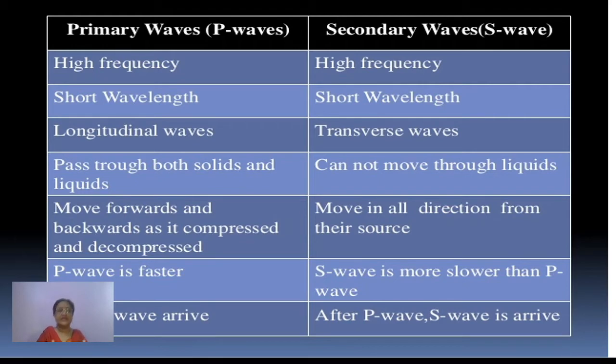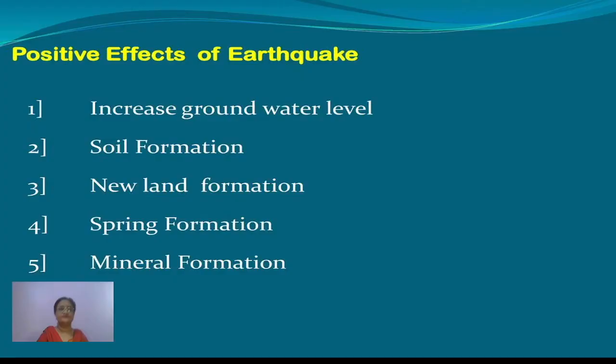So naturally, if we have a seismograph or seismometer anywhere to record the movement of seismic waves, the P waves always reach there first. So naturally, these are recorded first in the seismograph. And after the P waves, it is the second wave, the S wave, which is recorded in the seismograph. So these are the basic differences between the two.